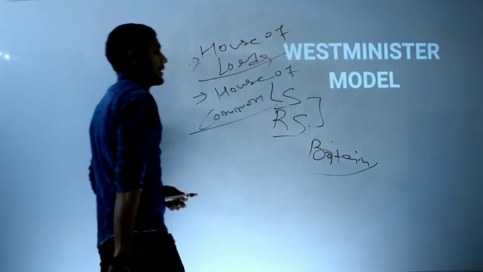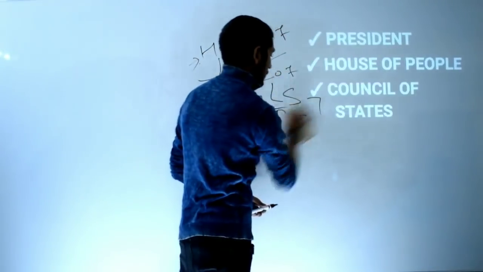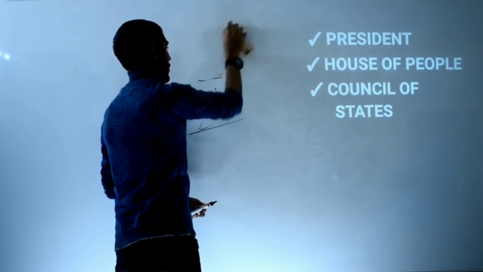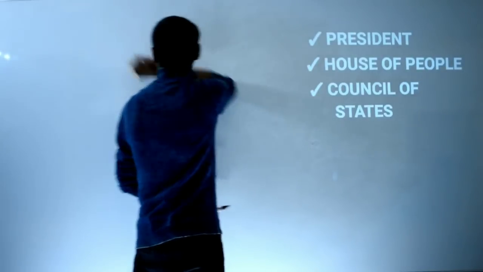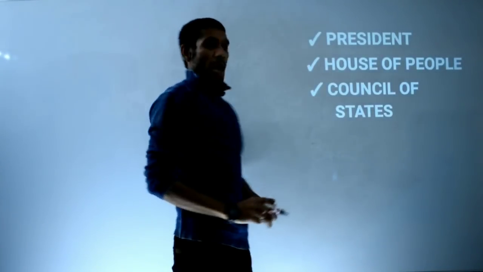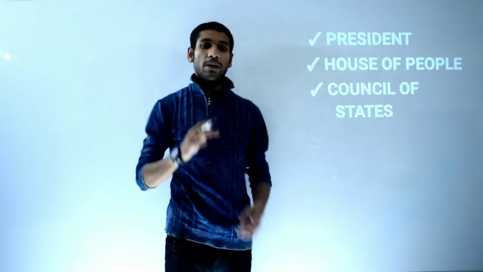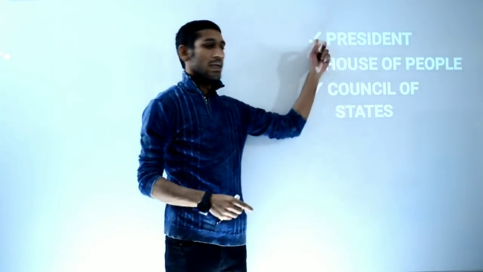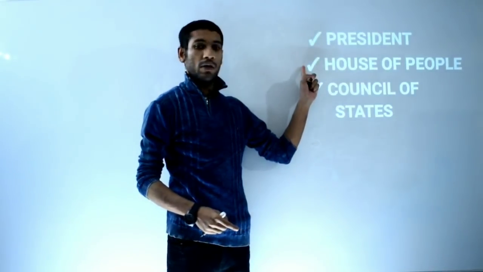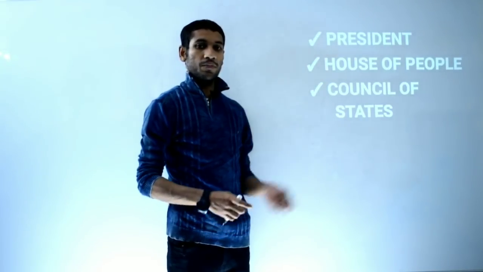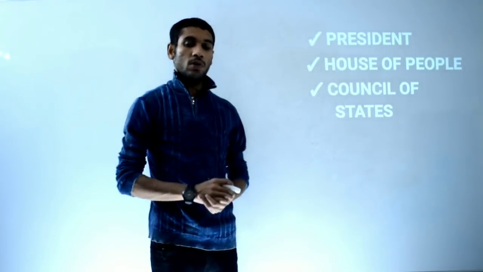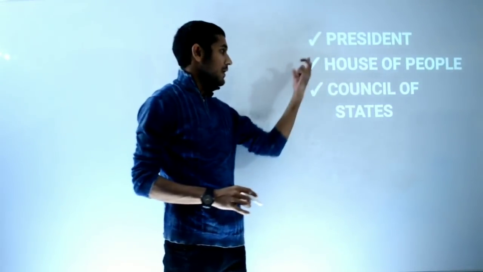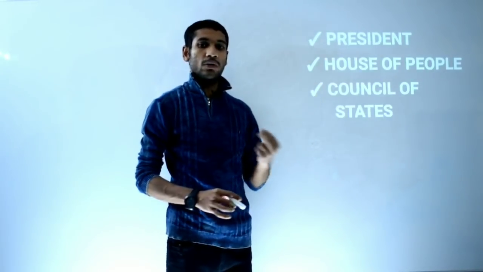Fine, so we will move to the next slide that will tell about the detail inside the parliamentary functions, the procedures, composition and so on. So let's see. I have already told you that Parliament of India consists of three constitutional bodies. Number one, it is the President. Number two, it is the House of the People. Number three, it is the Council of States. These last two are just the subtitles of Lok Sabha and Rajya Sabha.